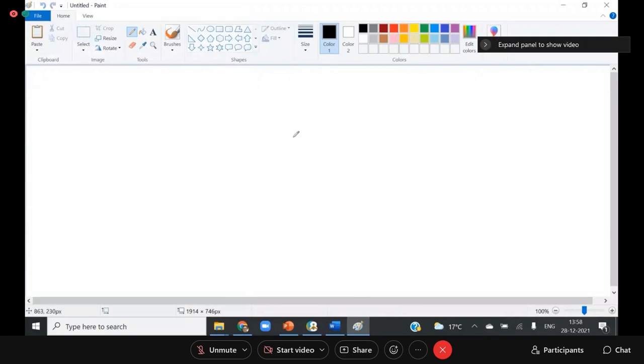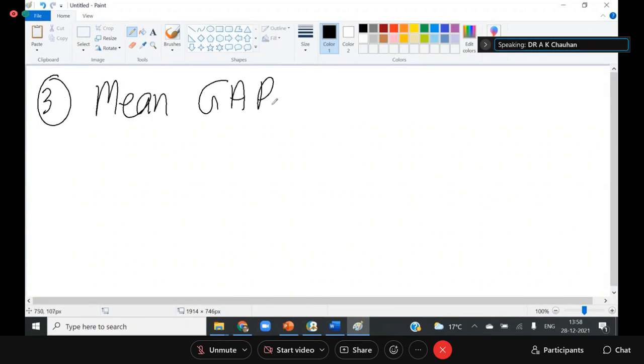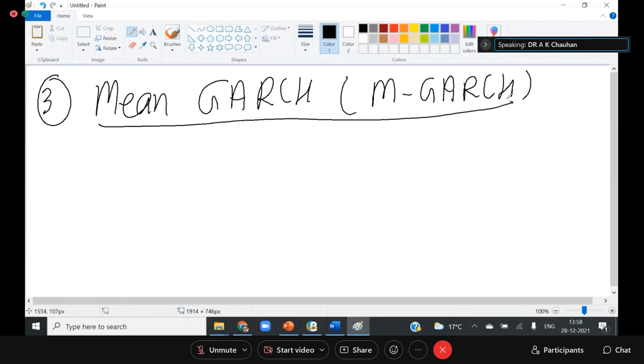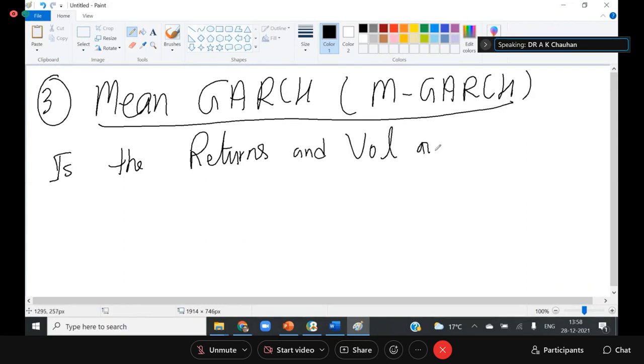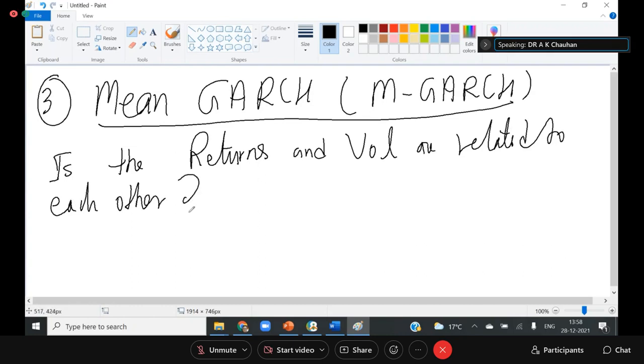Okay, the next is the mean GARCH, or it is called M-GARCH model. Now the question is, are the returns and volatility related to each other?